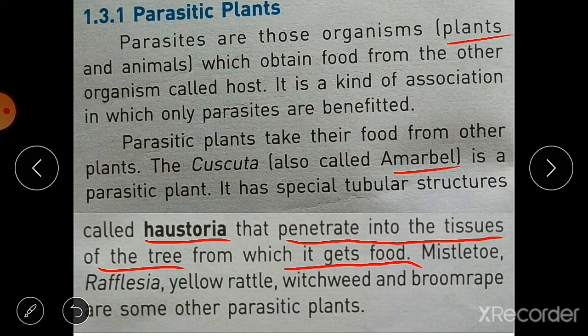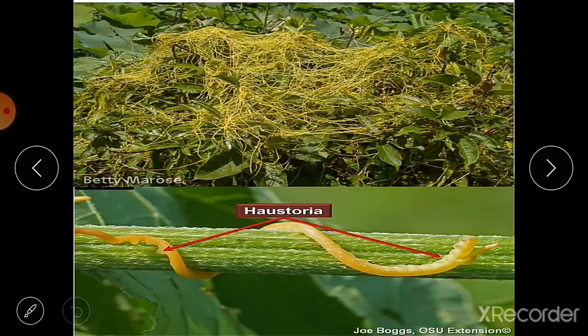I will show you the picture. Here you can see this is the plant Cuscuta. This yellow net-like structure is Cuscuta, and these are the haustoria.